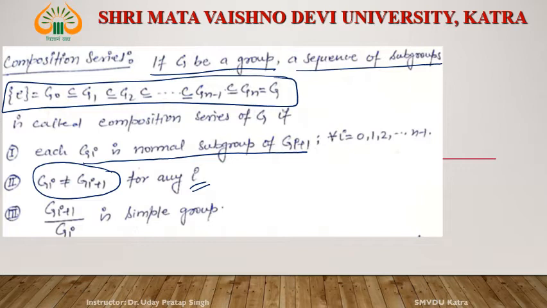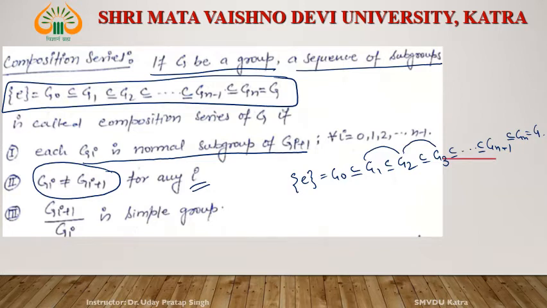What does it mean? E, G0, G1, G2, G3, and so on, Gn minus 1, this is Gn and this is G. The first condition: every Gi is a normal subgroup of Gi plus 1, that is, G1 is normal in G2, G2 is normal in G3, G3 is normal in G4, and Gn minus 1 is normal in Gn.